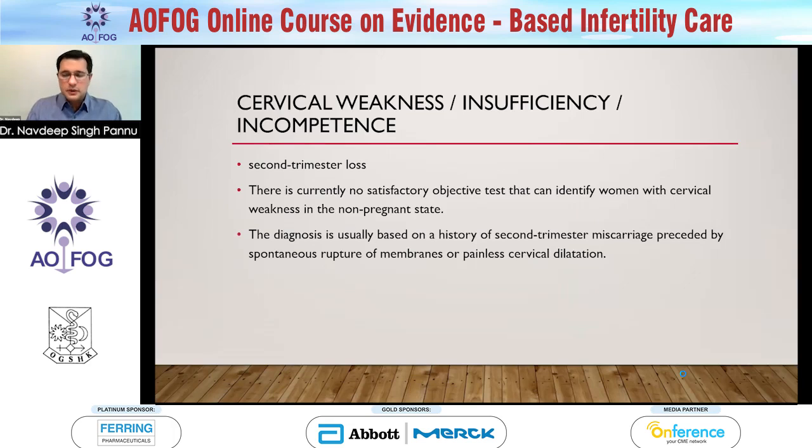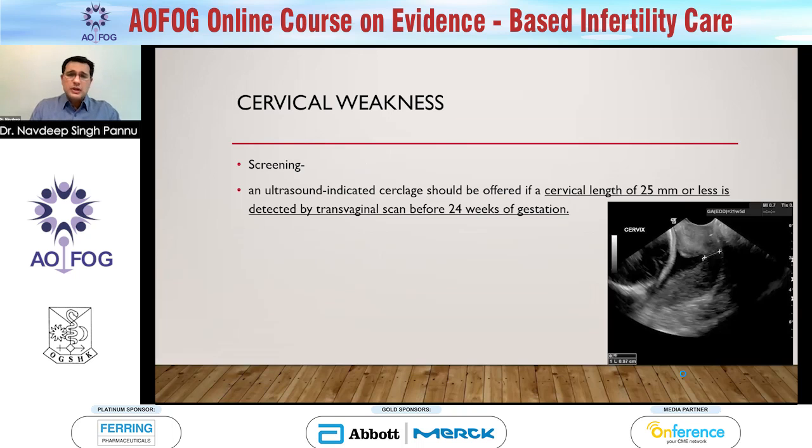The next issue that we tend to face in the second trimester is cervical weakness, also known as insufficiency or incompetence. The bad thing about this is that there are no satisfactory objective tests that can identify a woman's cervical weakness in the non-pregnant state. We used to think that trying to insert a certain Hegar dilator to assess which one can go in, but all those things have not been proven. The diagnosis is usually based on a history of a second trimester miscarriage, preceded by spontaneous rupture of membranes or painless cervical dilation. So we should screen these women.